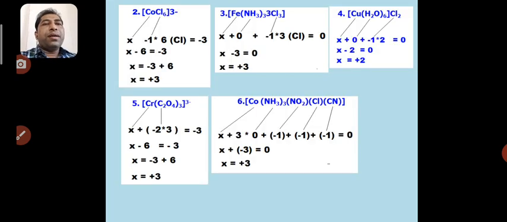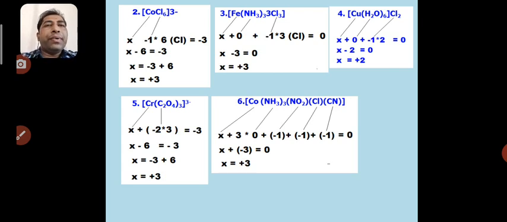Here are some examples from which we can see how to calculate the oxidation state of the central metal atom. To calculate the oxidation state, as well as how the charge results on the overall complex, we should know the natural charges present on the ligands. Basically there are three types of ligands: negative, positive and neutral. Here are simple examples that show how to calculate the oxidation state of the central metal atom.